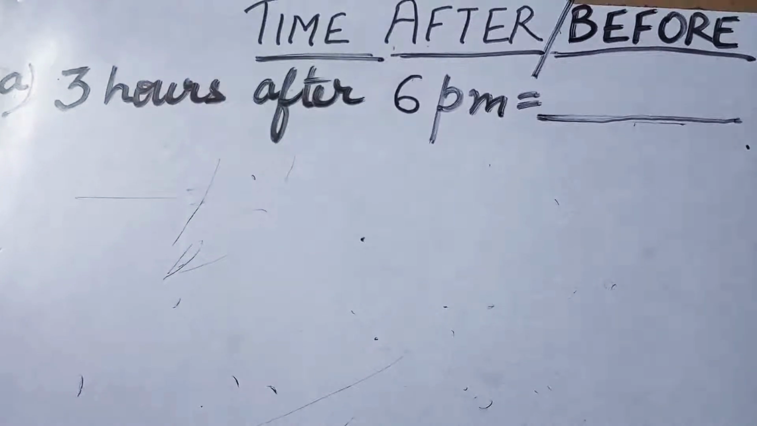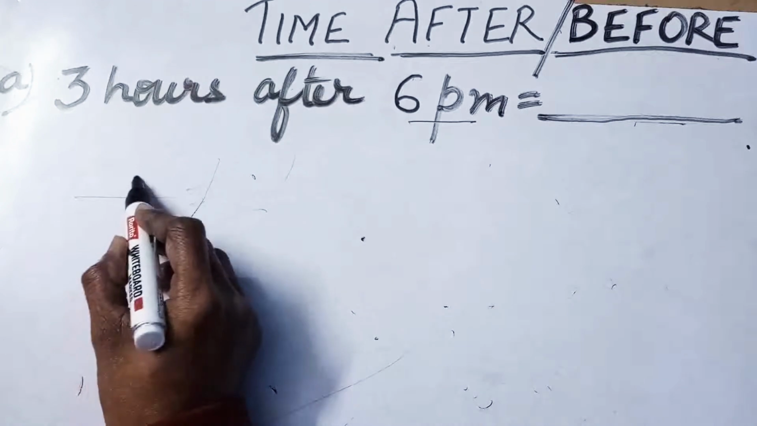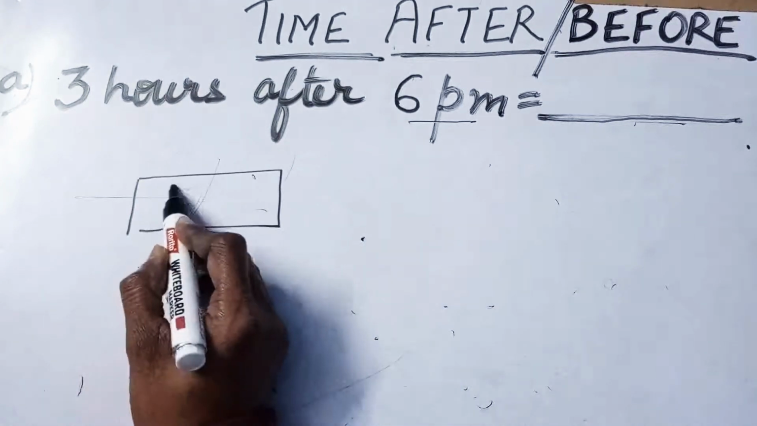Hello students. So let's understand today this topic, time after and before. I have a question here. 3 hours after 6 p.m. If we have to find the time after 6 p.m., let's start with 6 p.m. and let's take a jump of 1 hour.